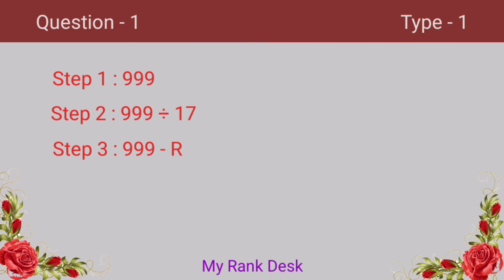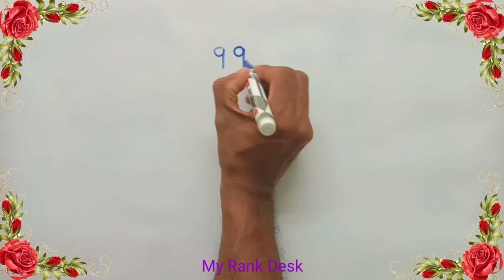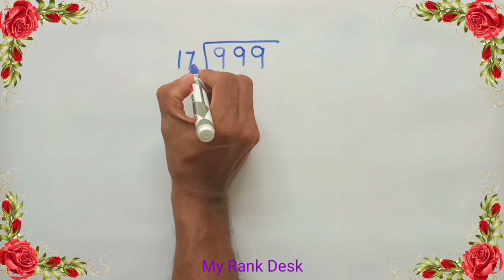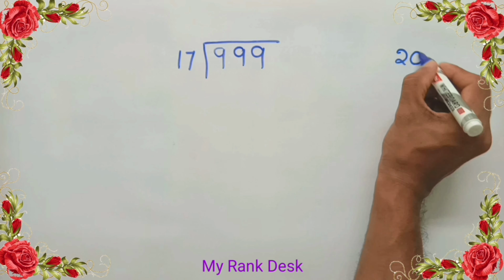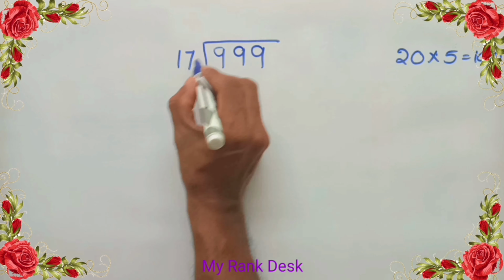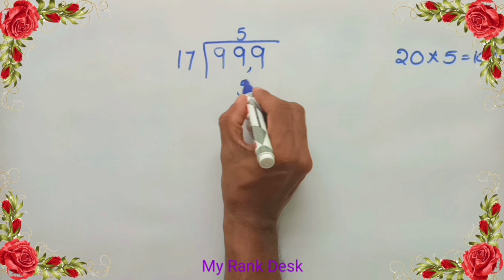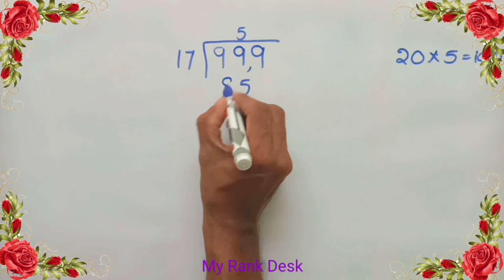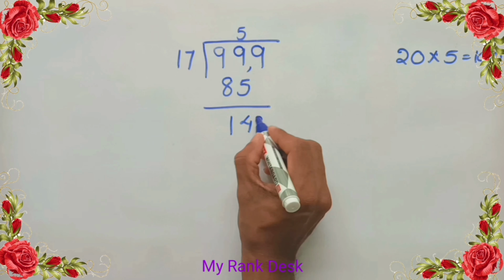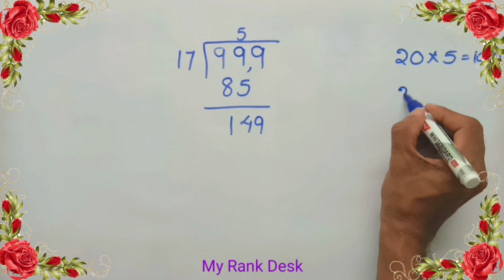Let's find the answer. Divide 999 by 17. 20 is the nearest digit to 17. And we know that 20 into 5 equal to 100. So let's assume that 99 includes 17 5 times. 7 5 35, write 5, 3 remainder, 1 5 5 plus 3 8. 99 minus 85 is 14 and drop down 9.